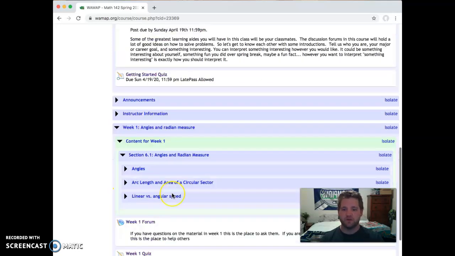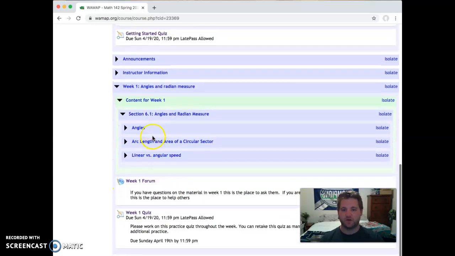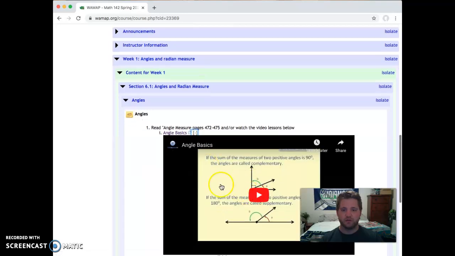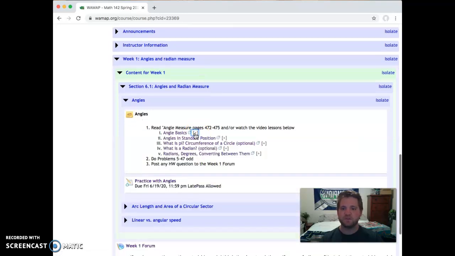If I open this up, you'll see I have this sectioned off into a couple different pieces. If I open up the angles, I give you some directions on what I want you to do. I'll usually suggest for you to read a certain section of the book, or you can watch these videos here. Again, you could click here to go to YouTube, or you can click here and it'll open up the video. You can watch it right here if you'd like. So go ahead and watch these videos. I'll then give you some suggested problems that I want you to work on in the textbook, and then you'll want to go ahead and post any questions to the week 1 forum. Or if you don't have any questions, go there to answer some of the students' questions.